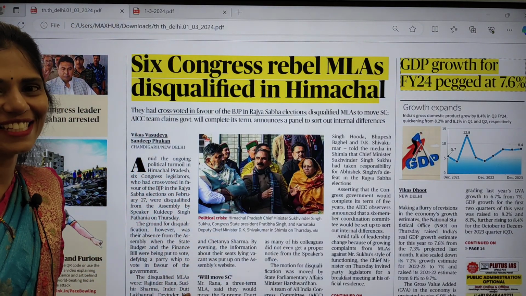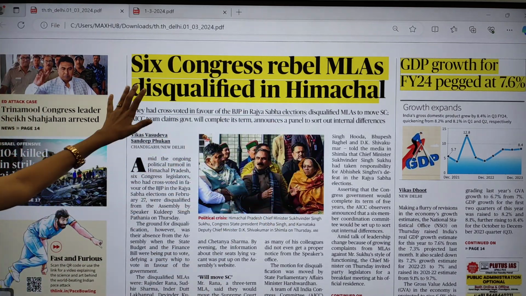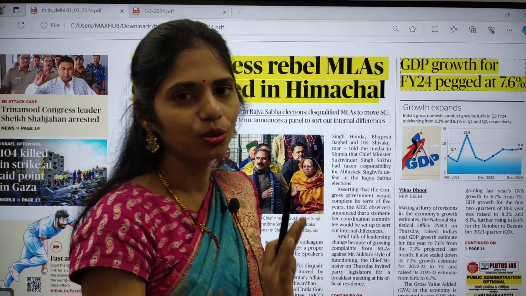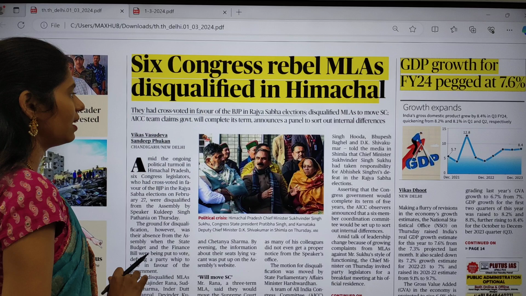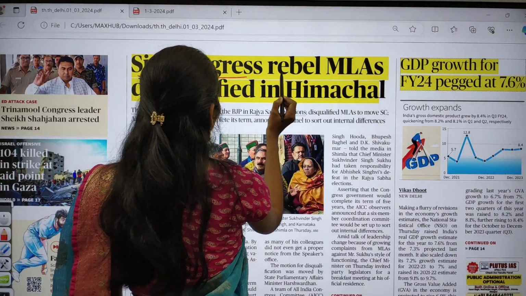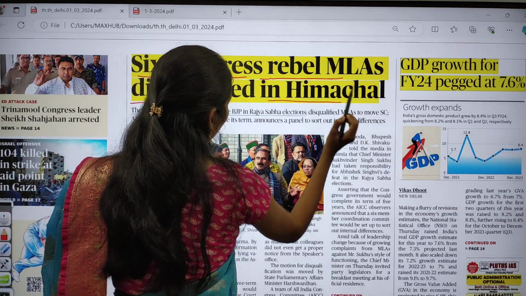Okay, so without wasting any time, let us see the front page. So this is our front page of the Delhi edition. Whichever edition you have, go through that simply. So the first article which is relevant from our examination point of view is: 6 Congress rebel MLAs disqualified in Himachal.